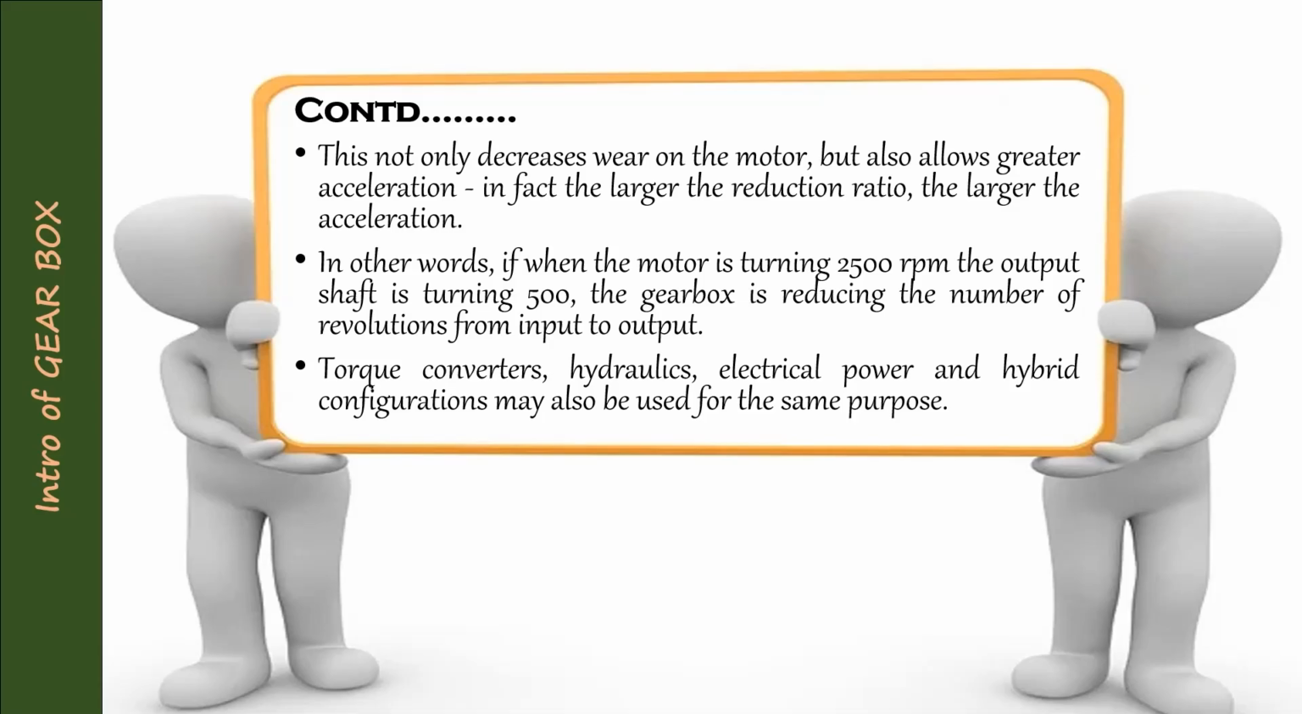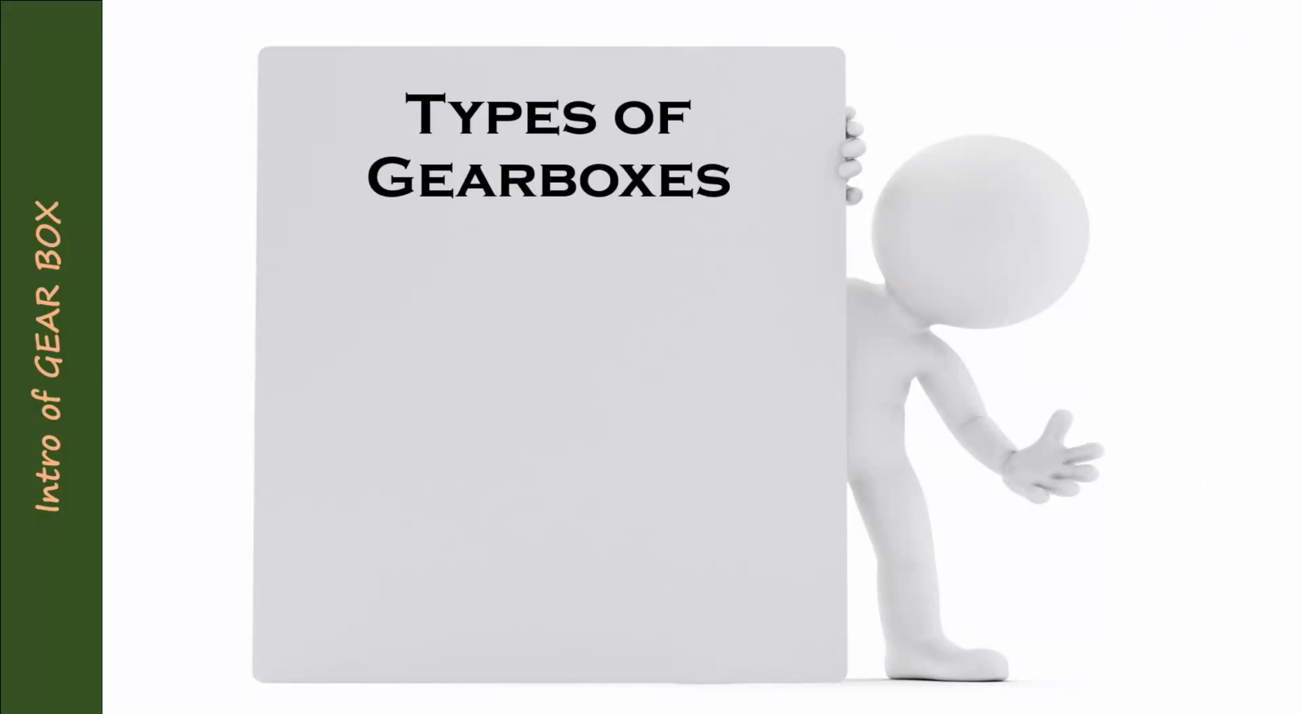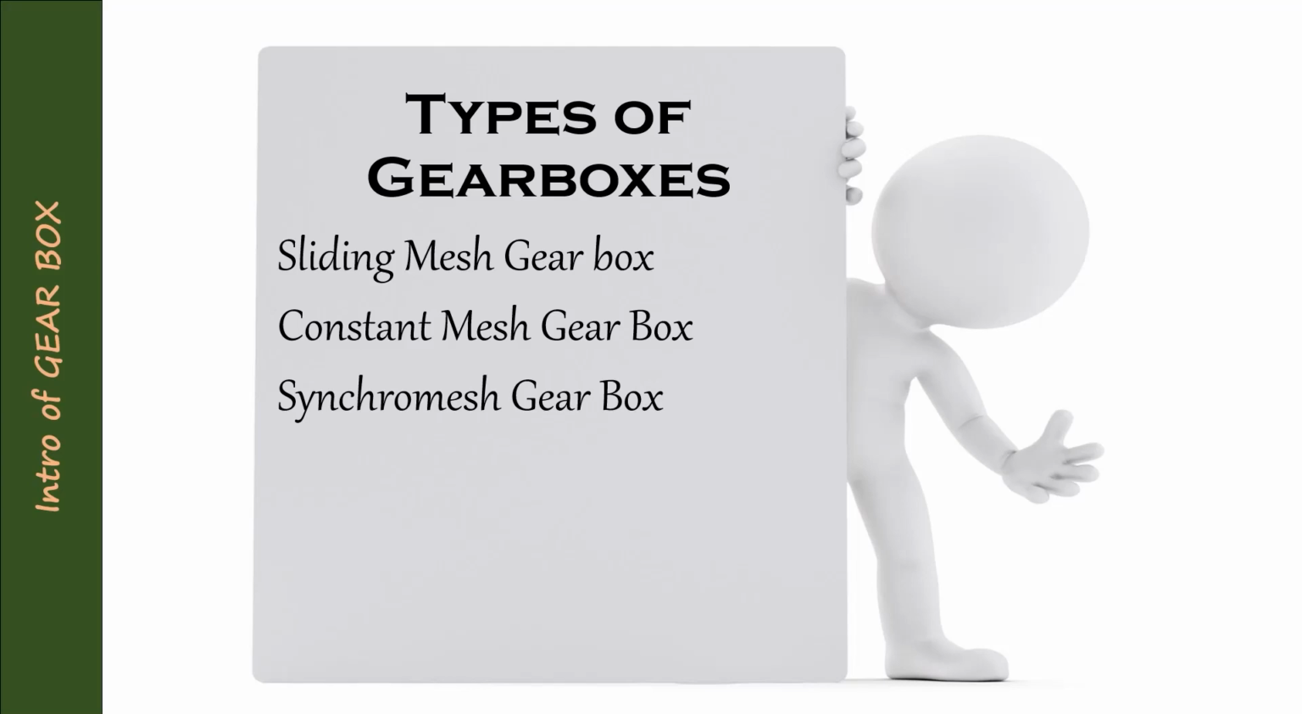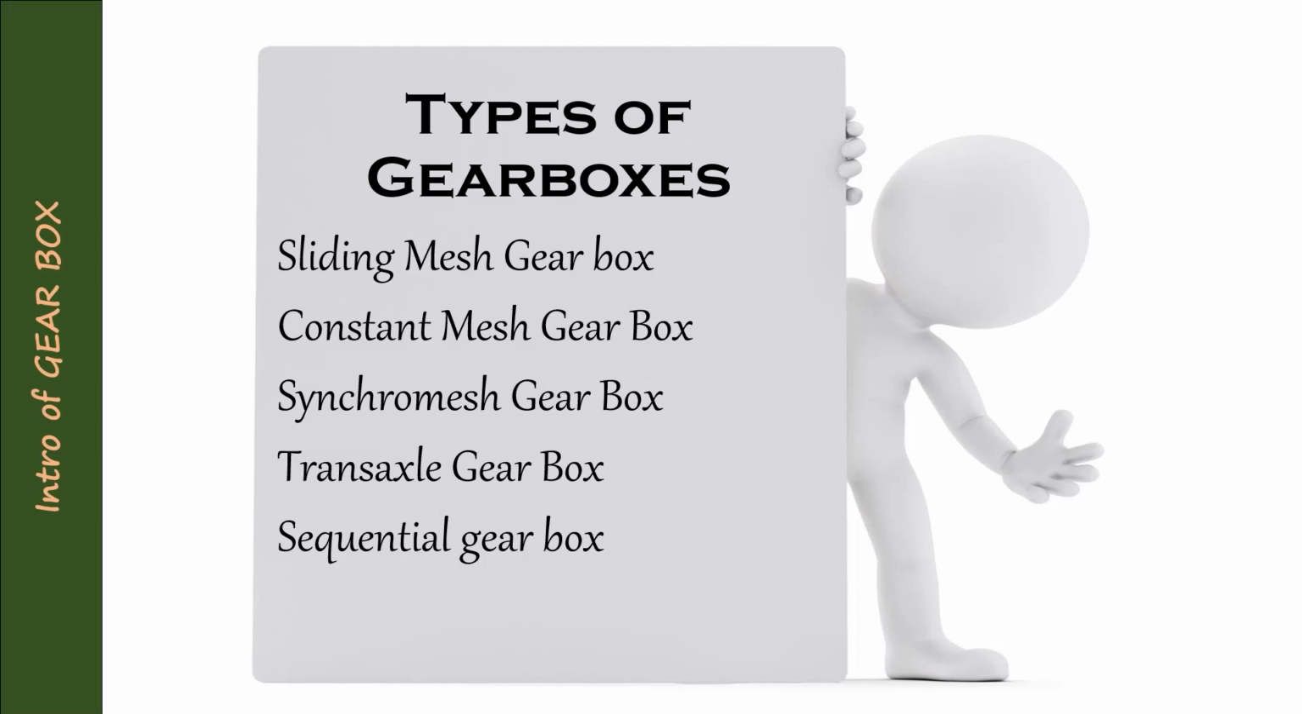Now we are going to see the types of gearboxes. After that we will see the types in detail. We are going to see the types of gearbox on the next slides. Number one, sliding mesh gearbox. Number two, constant mesh gearbox, synchro mesh gearbox, transaxle gearbox, sequential gearbox, and automatic gearbox.